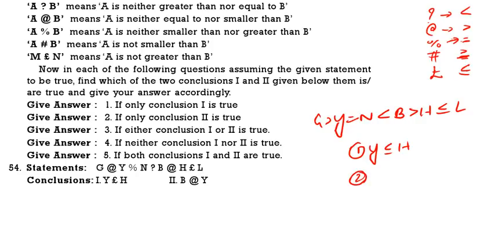B greater than Y. That is given. Y less than or equal to H does not follow. Then no common symbol. Then Y less than B, or B greater than Y, definitely follows. Second one definitely follows.